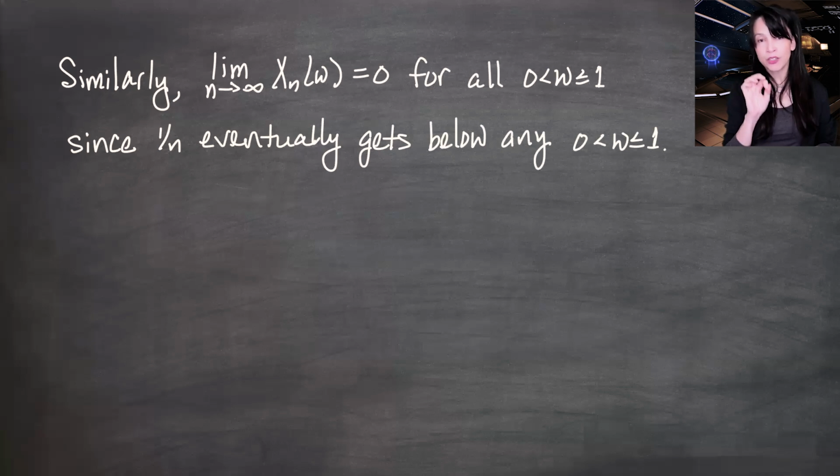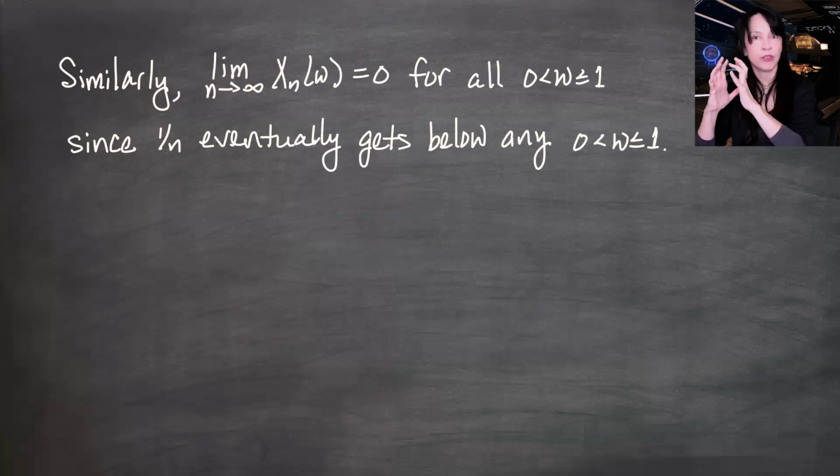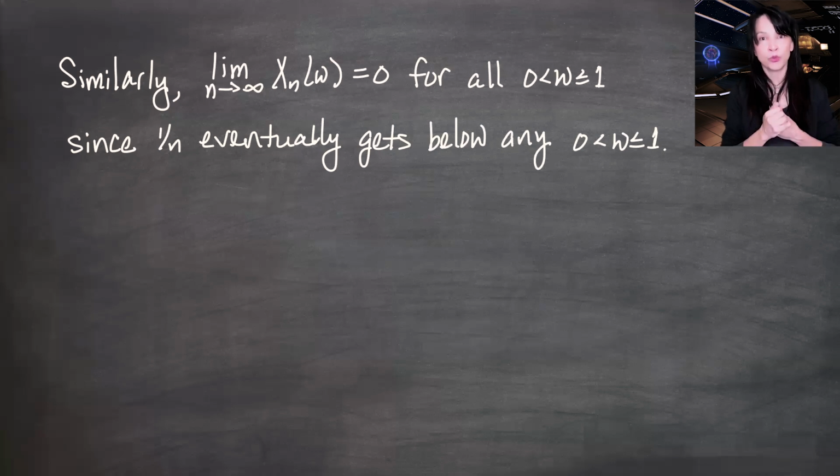But for any fixed omega that is strictly greater than 0 in that interval, those indicators that keep going from length 1 to length 1/2 to length 1/3 to length 1/4, they'll eventually pass wherever the omega is, and the indicators will end up being all 0 after a point.